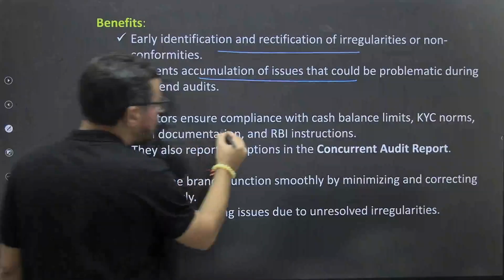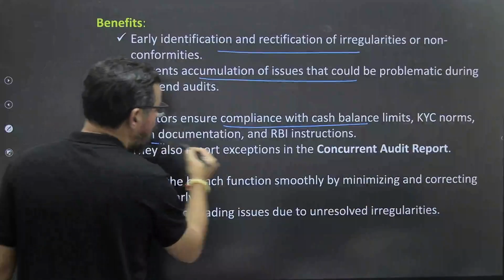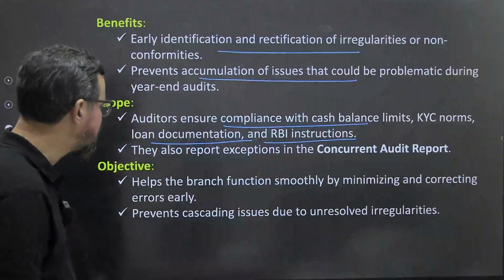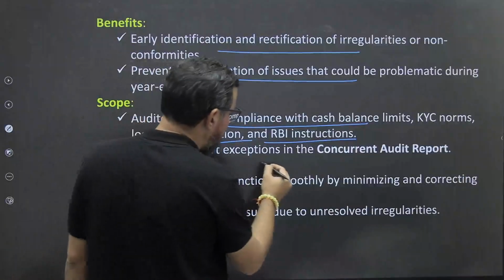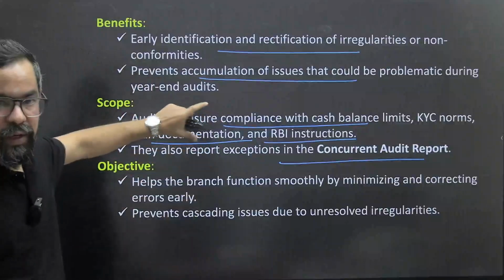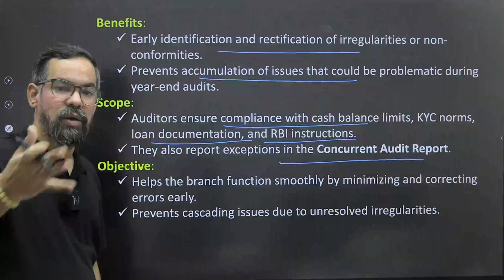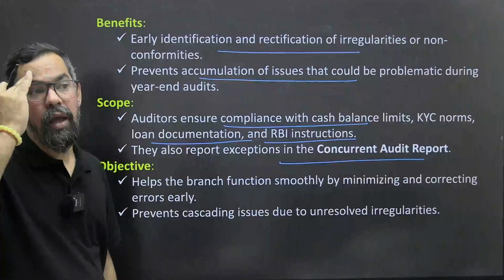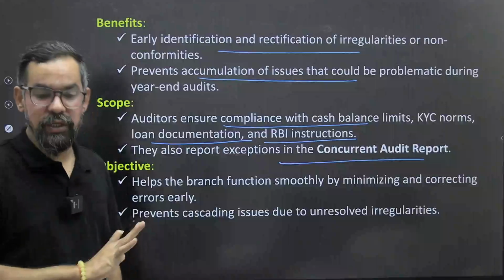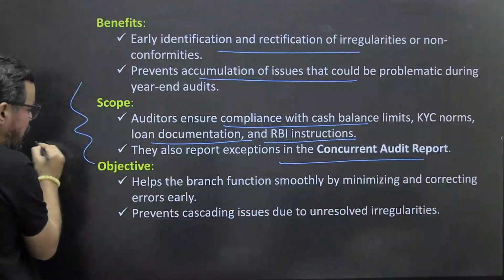Scope: the auditor ensures compliance with cash balance limits, KYC norms, loan documentation, and RBI instructions. So these are some major areas. They also express expectations in the concurrent audit reports. Okay? They give some notes. These are the expectations, or the way by which we can improve those particular areas, or enhance the utilization of resources or anything else, right? This is generally what comes under this.